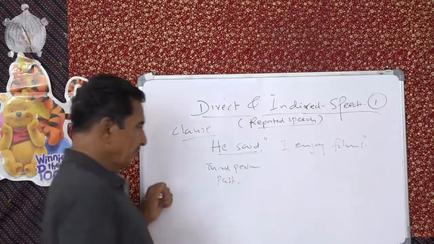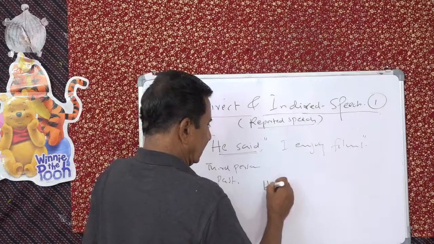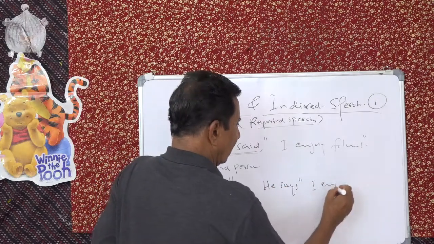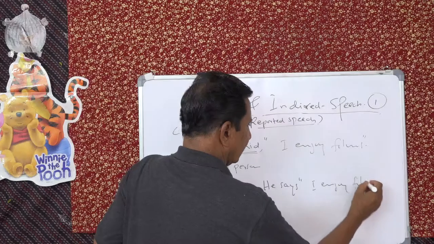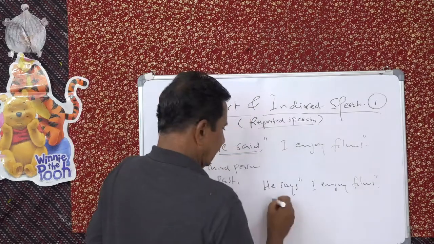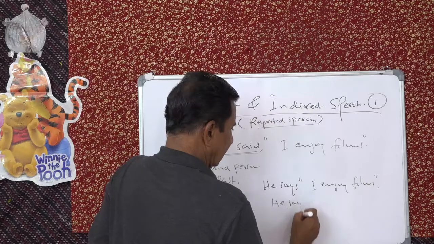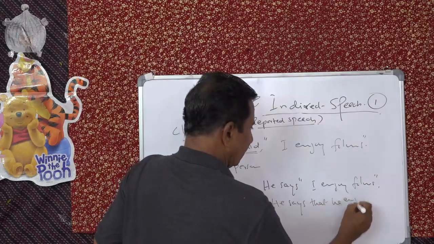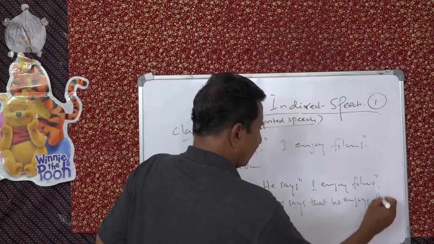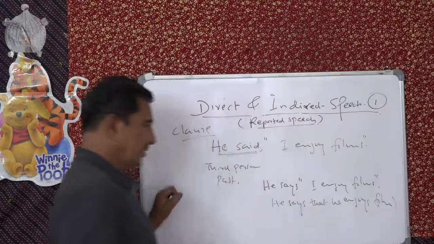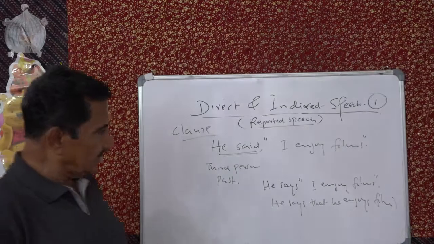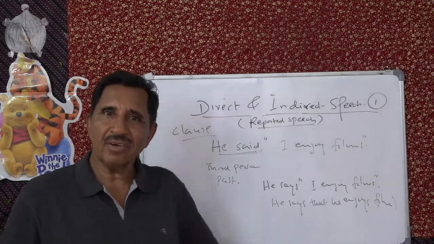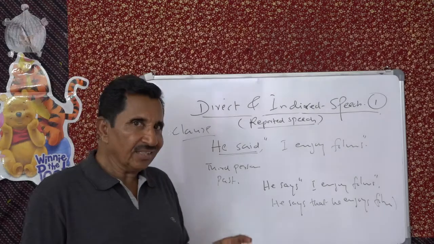Suppose he says, "I enjoy films." He says that he enjoys films. Not enjoyed films. He enjoys. He says that he enjoys films. Quite alright. That's what I said. This is a thought.